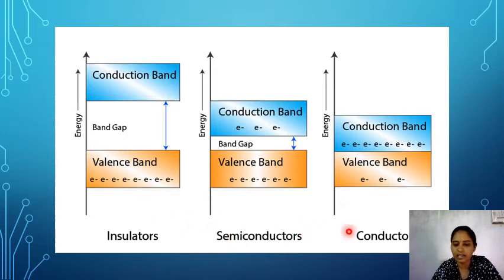As we discussed earlier, conductors pass electricity through them easily. Semiconductors carry the current by applying some energy, and insulators cannot carry the current because there is a large forbidden gap. In the case of semiconductors, there is a small forbidden gap. But in conductors, there is no forbidden gap. Here the conduction band and valency band overlap each other.